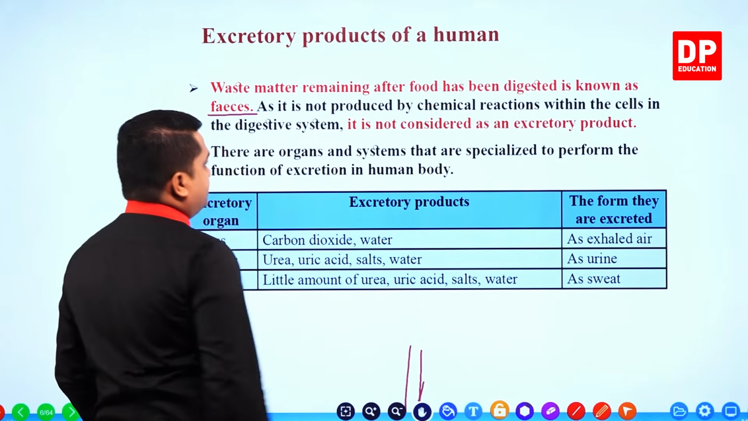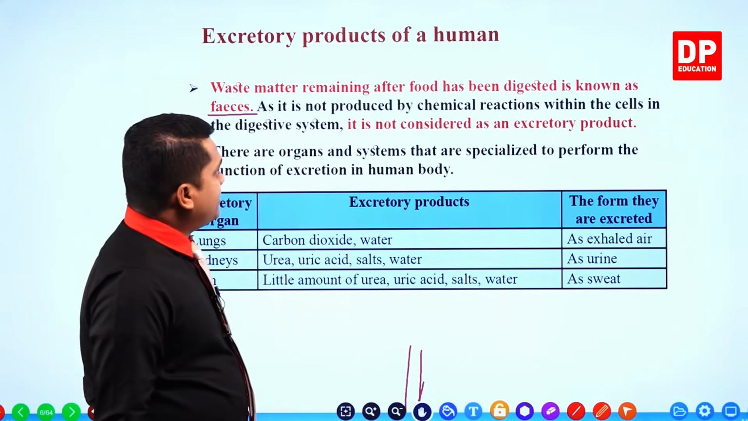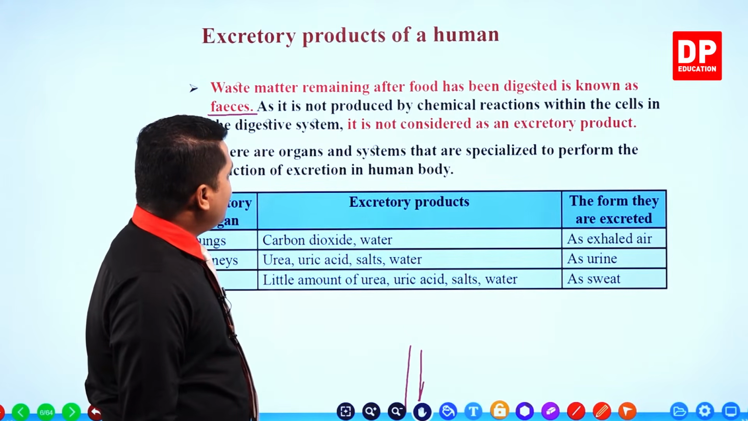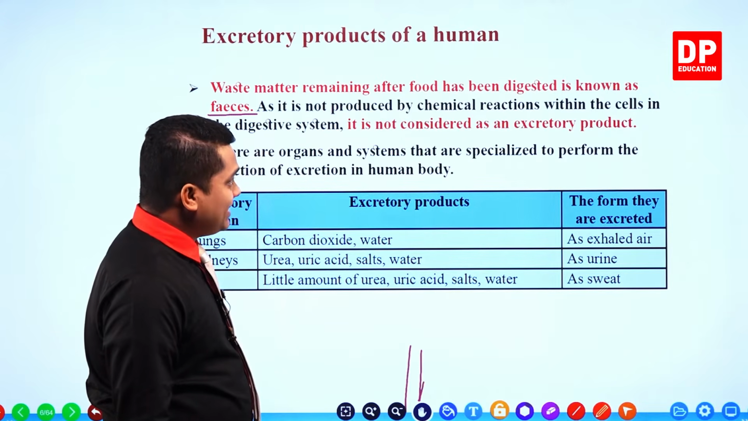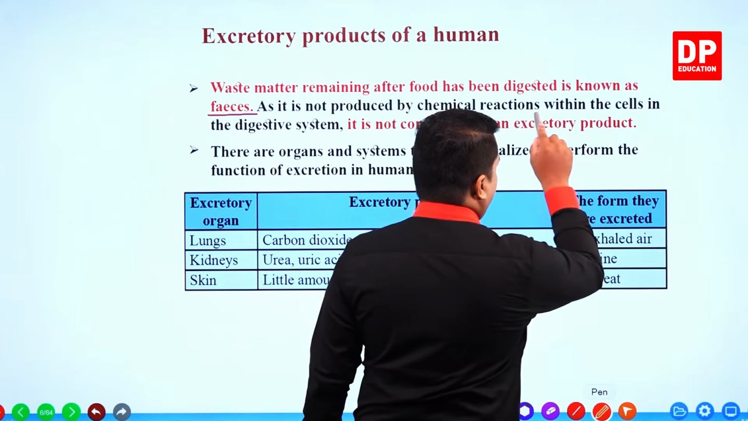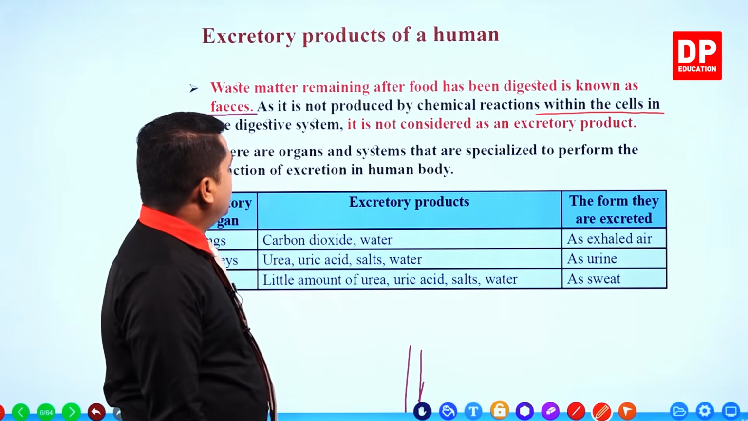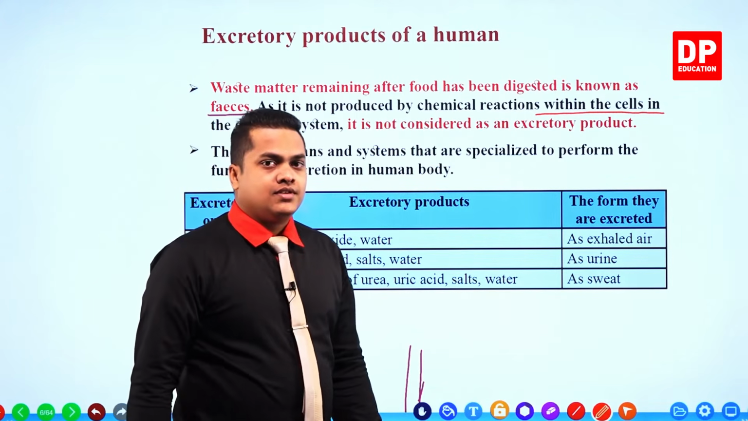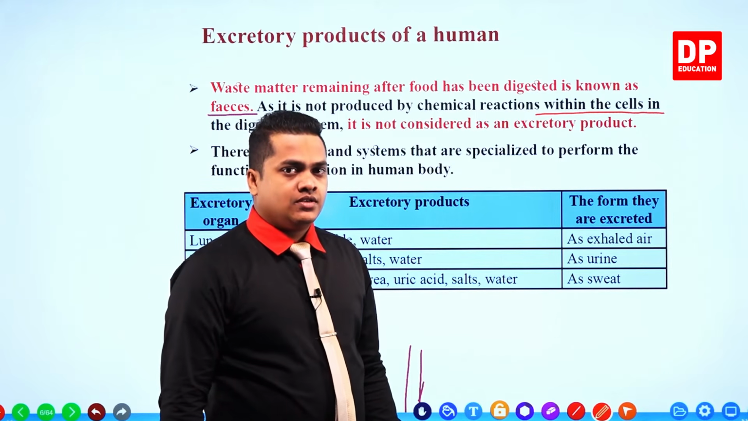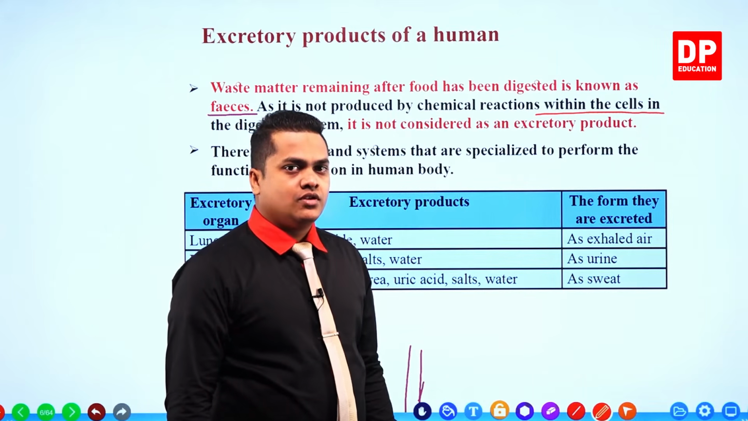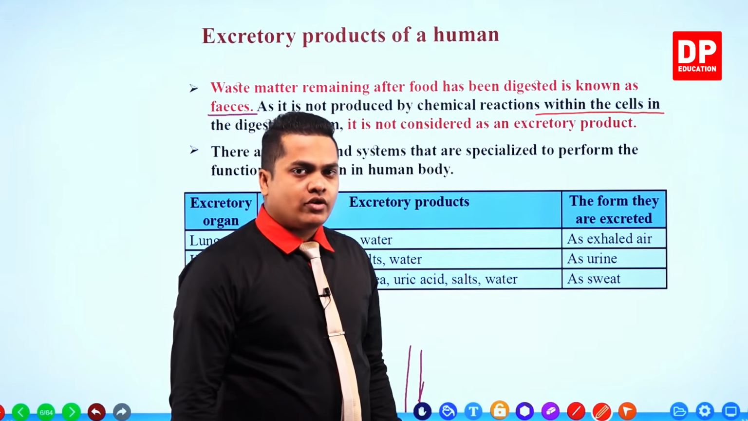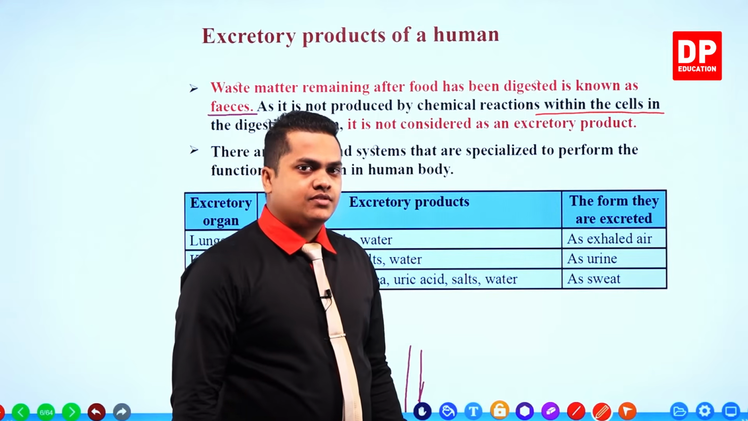So here you are given: waste matter remaining after food has been digested is known as feces. As it is not produced by chemical reactions within the cells of the digestive system, it is not considered as an excretory product. It is not an excretory product because fecal materials are not produced within the cells, right? So fecal materials, my dear children, are not considered as excretory substances.